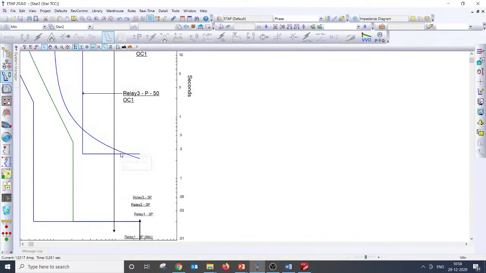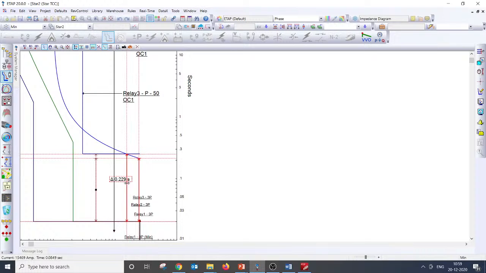If you look at the discrimination, if you need to maintain 200 milliseconds discrimination, this is for the minimum fault current, this line, which you can understand, and for the maximum fault current that discrimination is missing, which you can easily understand. So that's the real reason why I keep asking to coordinate this. Yep, I can put this somewhere, yeah, I can adjust this, yep.